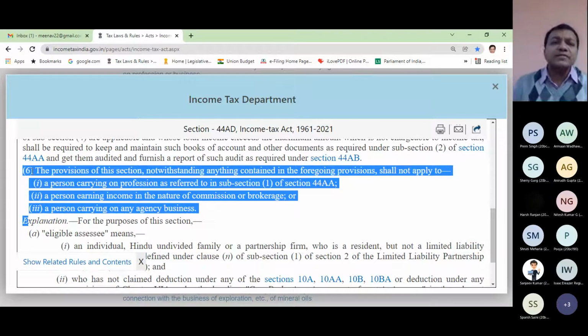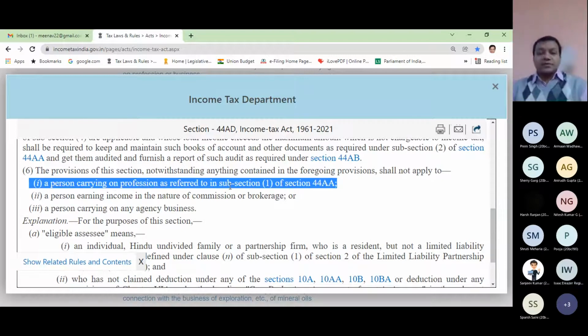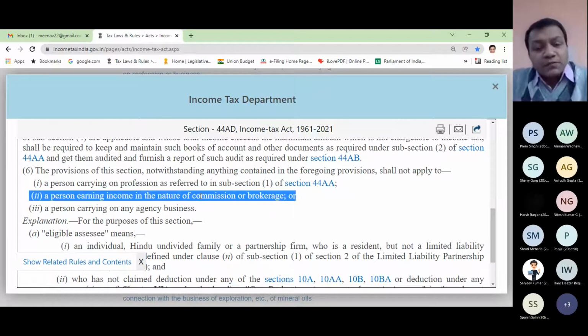Who cannot claim the benefit of 44 AD? Anyone who is doing a notified profession, which is mentioned in 44 AA subsection 1. I showed this in the last class: medical, legal, accountants, interior designers, etc. These are notified professions. Artists, and persons earning business income from commission or brokerage.